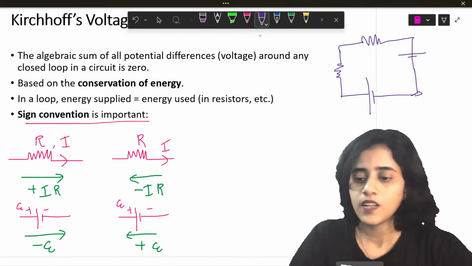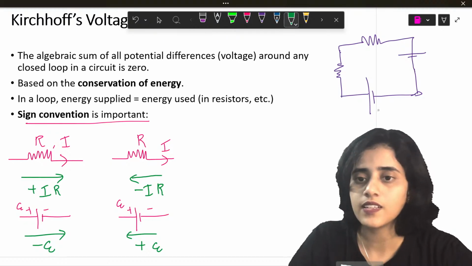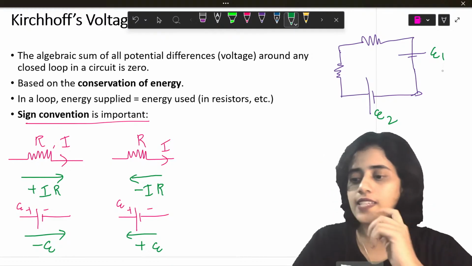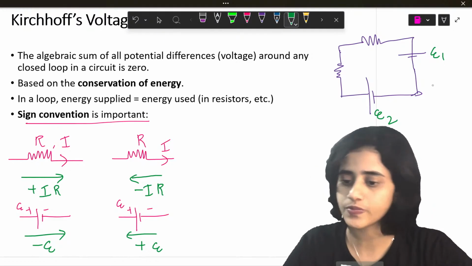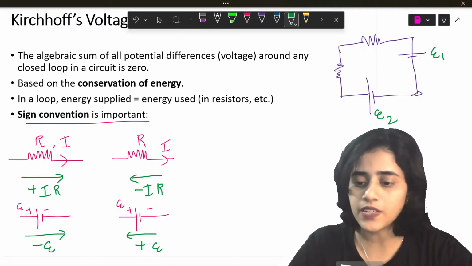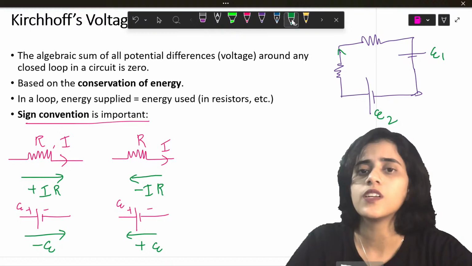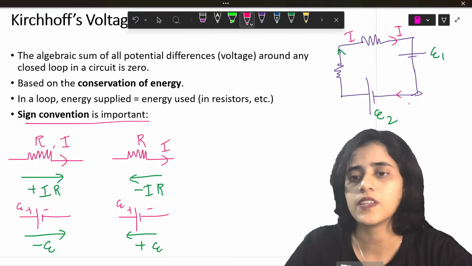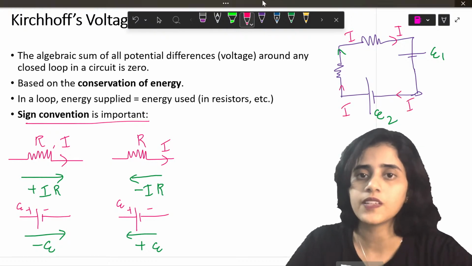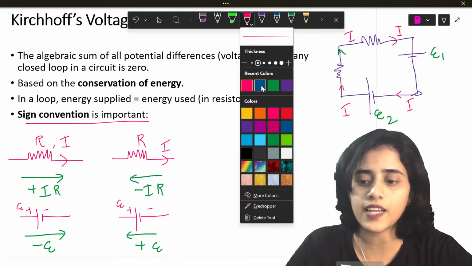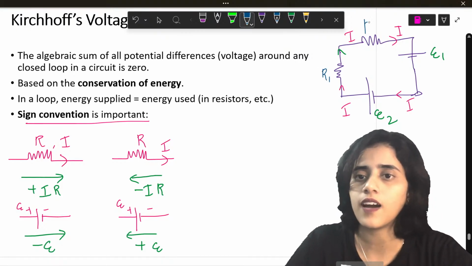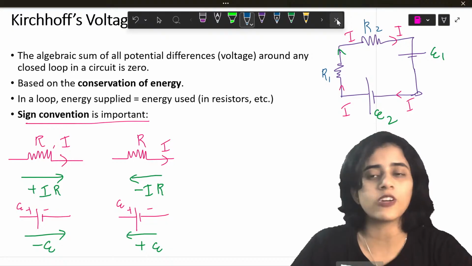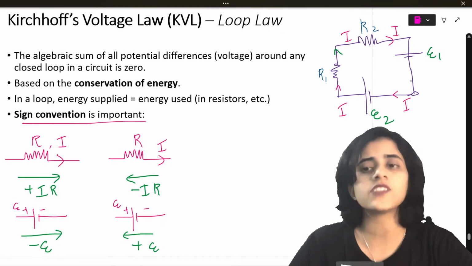Now, the first battery I will name E1, and the second battery I will name E2. From E2, there is a current, and this is a series circuit. So everywhere the current will be I. Now the resistances, let me put them as R1 and R2. You can either evaluate this clockwise or anti-clockwise. It's not going to matter. That is your decision.